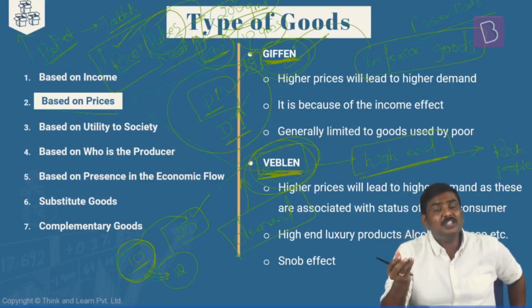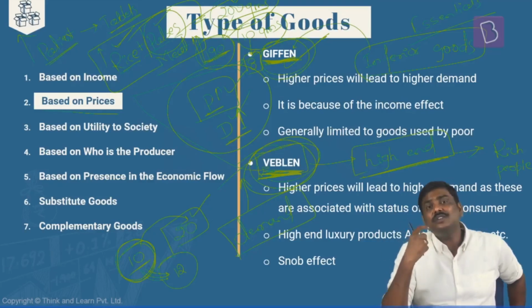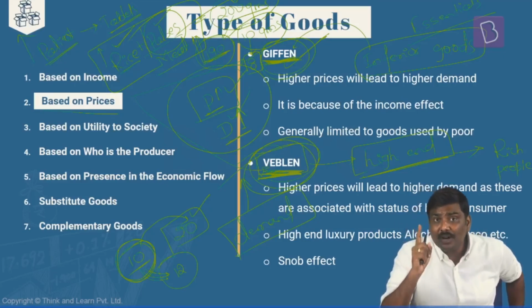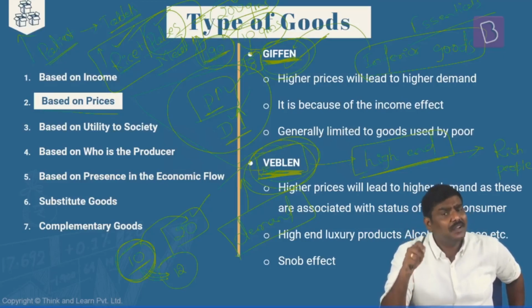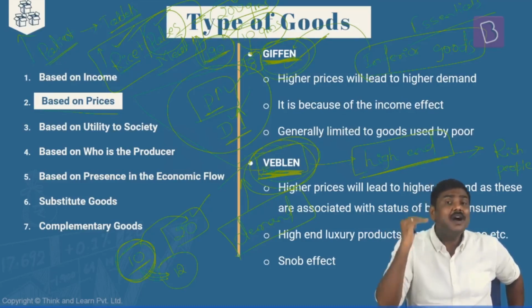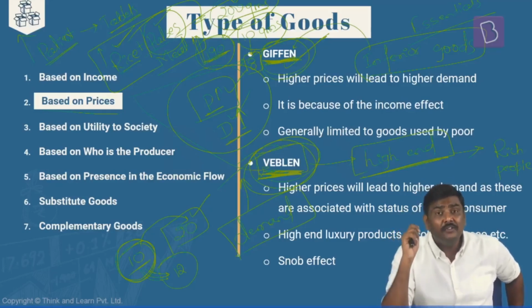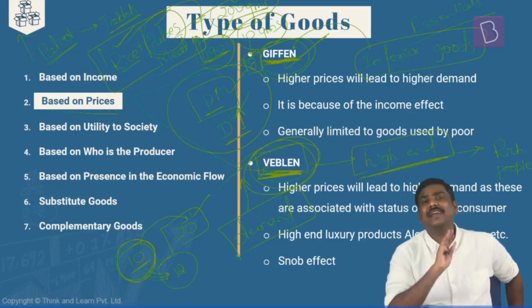The types of goods which are classified under both Giffen and Veblen are completely different. Giffen goods are generally those set of goods which are consumed by poor households. Very, very poor people consume these set of goods. Whereas the Veblen goods are consumed by the rich class, or the high-end luxury products which are purchased by very, very rich people in a particular economy.